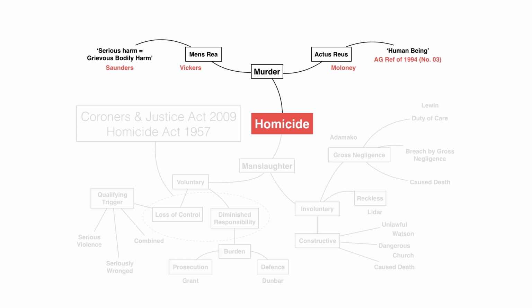However, there might be a question in relation to the mens rea, because the mental element of murder is the intention to kill or cause grievous bodily harm. According to the facts, it neither states that Kate intended to kill nor cause grievous bodily harm. However, there is a specific case, that of R v Saunders, which speaks about serious harm being equal to grievous bodily harm. Since the facts indicate that she intended serious harm, we might be able to state that the requisite mental element is also in place. So, subject to any other conditions, we could consider that Kate has committed murder.